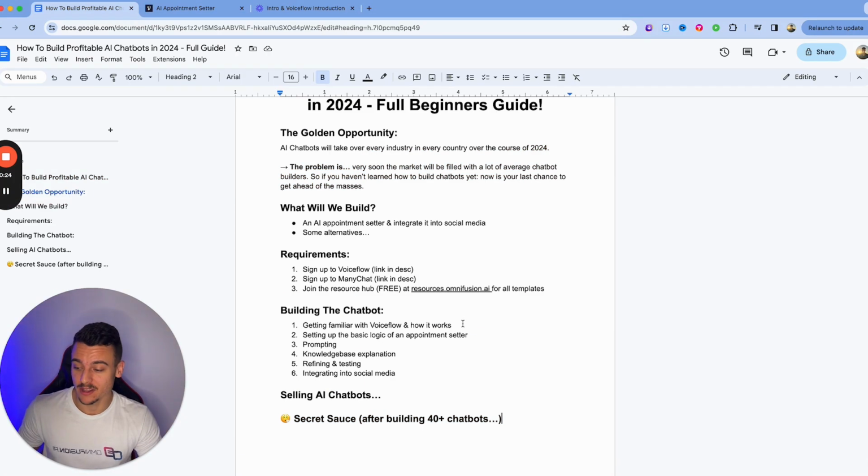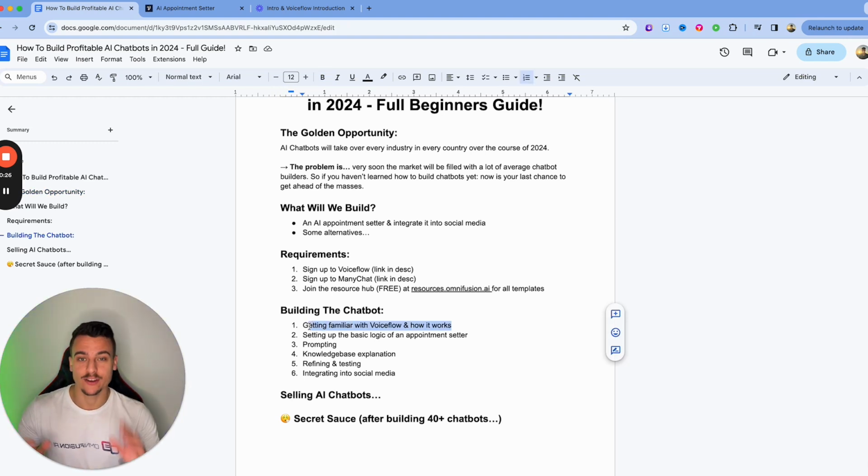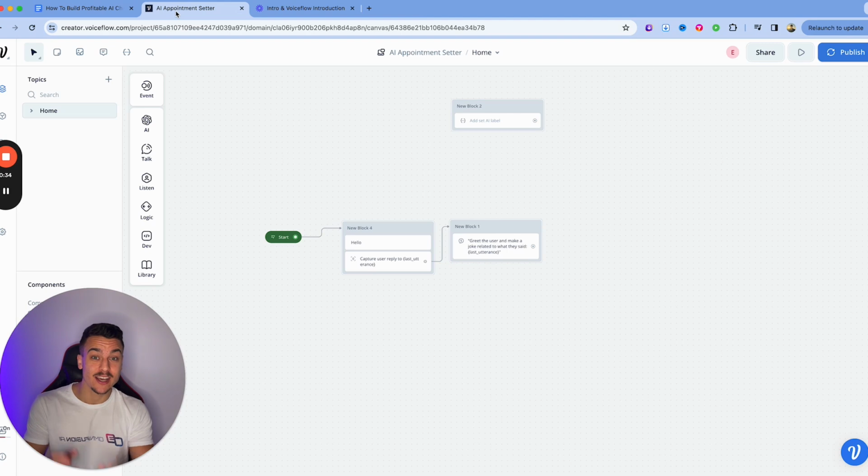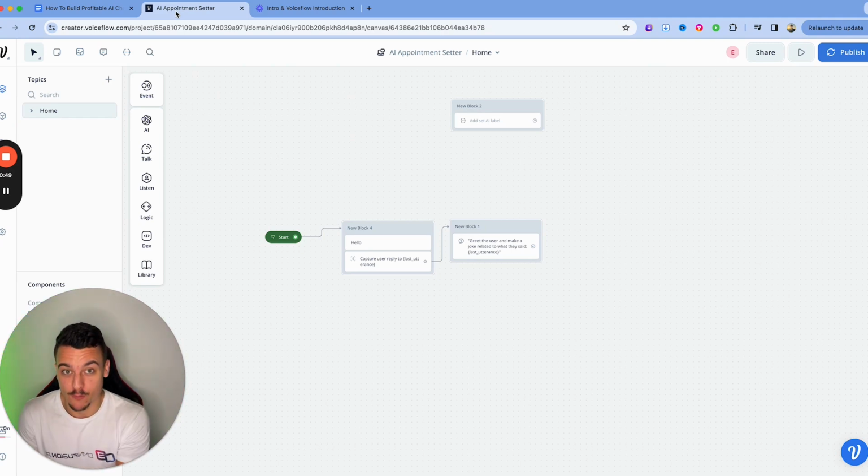Now that you guys are familiar with how VoiceFlow works and you're a little bit familiar with the interface, what we're going to do is we're going to set up the basic logic of an AI appointment setter. Let's jump into that right now. And remember guys, you can either follow along or you can download the free template from our resource hub to get what we're building in this video. Now this won't be a perfect AI appointment setter, otherwise this video would go on for hours on end, but you will learn everything that you need to make a perfect AI appointment setter. It's all about tweaking the prompts, tweaking the logic over time.